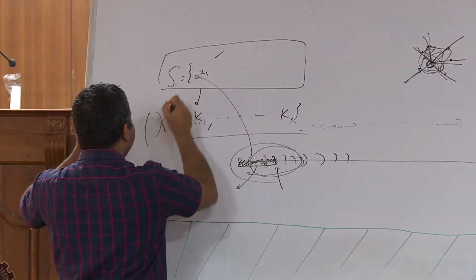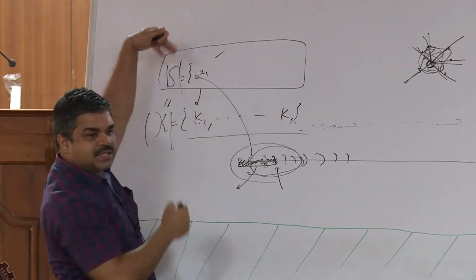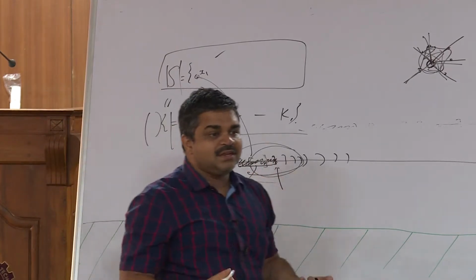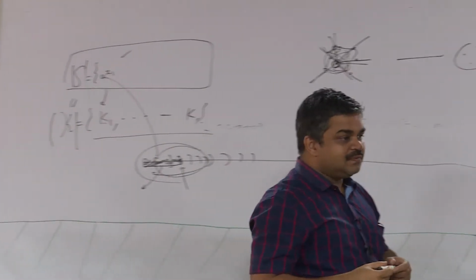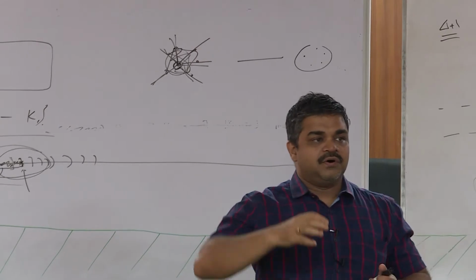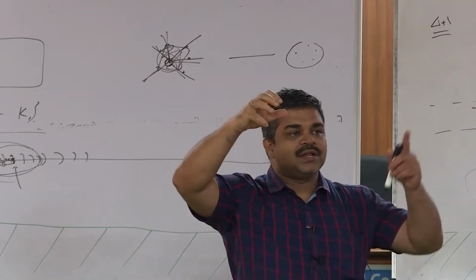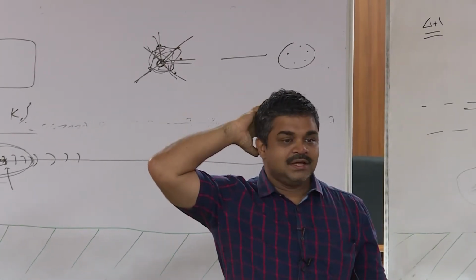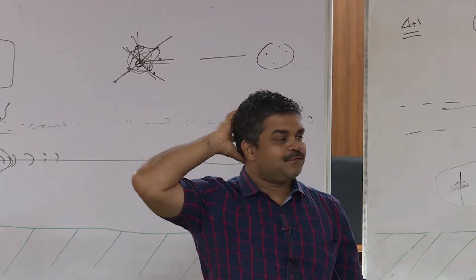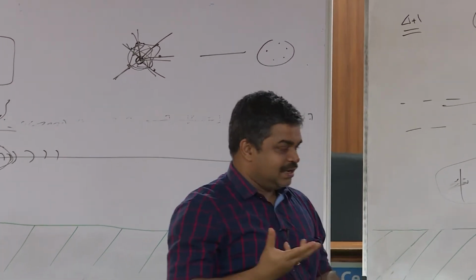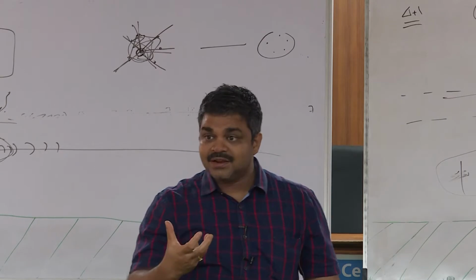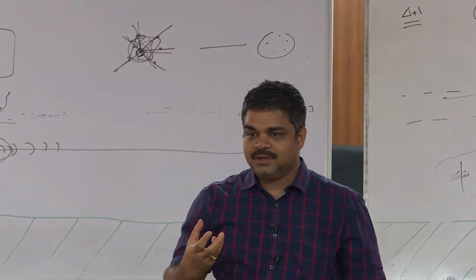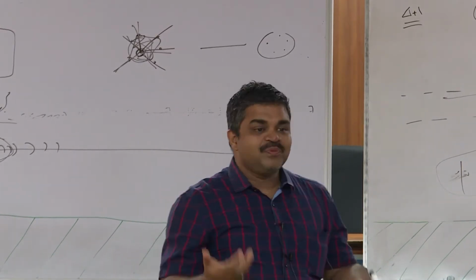And the cardinality of this thing is equal to the cardinality of this thing. So that means I have created a clique cover which is equal to the cardinality of the independent set, right? And now if my independent set I created was less than maximum, then it won't be true, right?